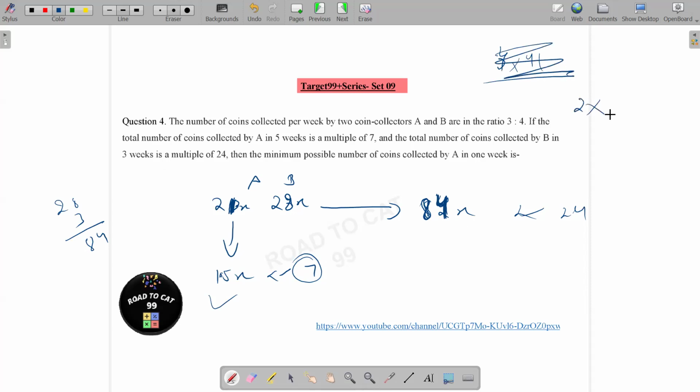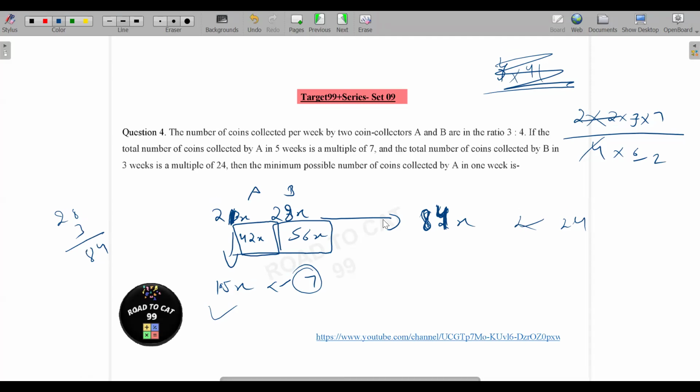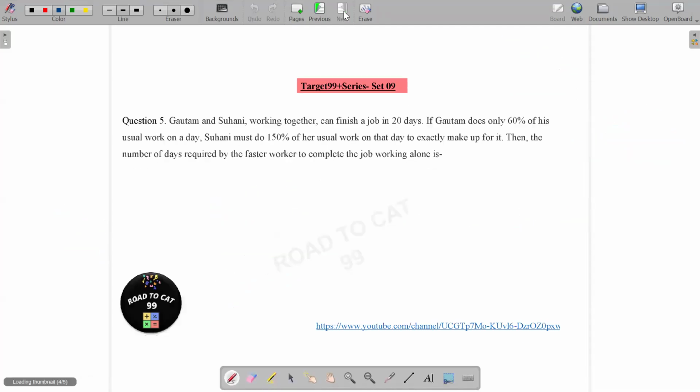No. So we need to double it again, that is 56x, and this would become 42x, right? 42x and 50x. Then the minimum possible number of coins collected by A in 1 week should be 42, because 42x and 50x perfectly satisfy the criteria. So yeah, the answer is 42.